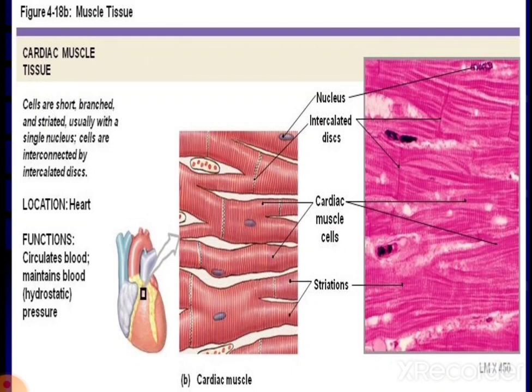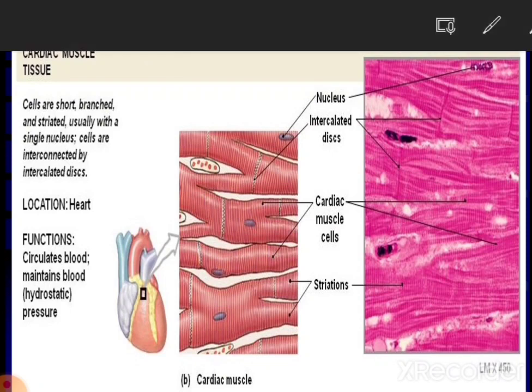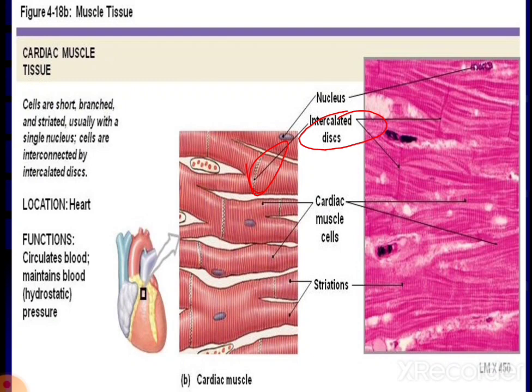Now the next muscle is the cardiac muscle. The cells are short, branched, striated, usually with a single nucleus, and the cells are interconnected with the help of intercalated discs. In the diagram we have demarcated the intercalated disc, which is the communication between the two muscle fibers. The location of this muscle is the heart. Its function is to circulate the blood and maintain the blood and hydrostatic pressure.